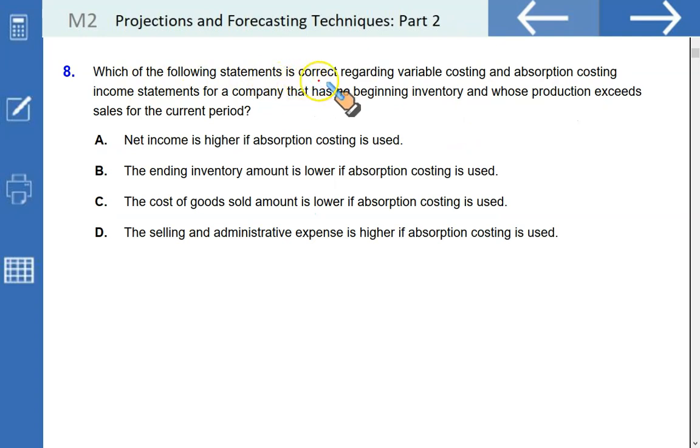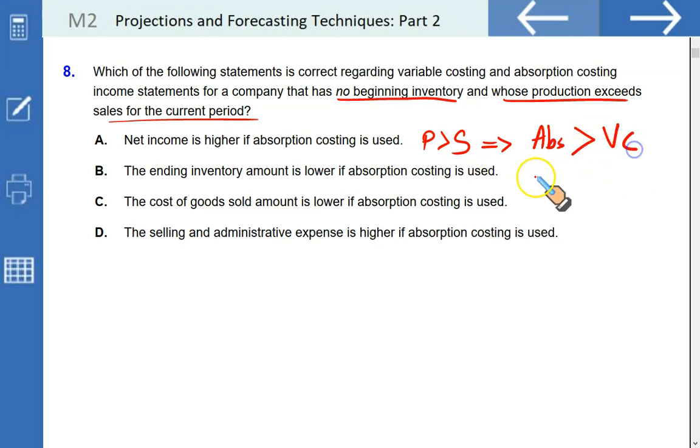Which of the following statements is correct regarding variable costing and absorption costing income statements for a company that has no beginning inventory and whose production exceeds sales? Remember, this is an important point. Whenever production is more than sales, your absorption costing based income would be higher than the variable costing. Conversely, when sales are more than production, your variable costing profit would be higher than the absorption costing profit.